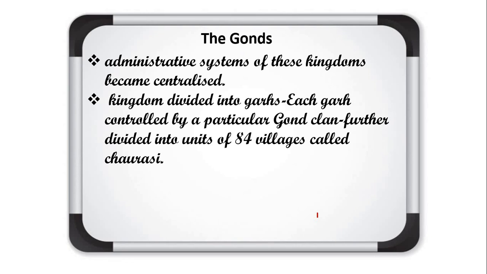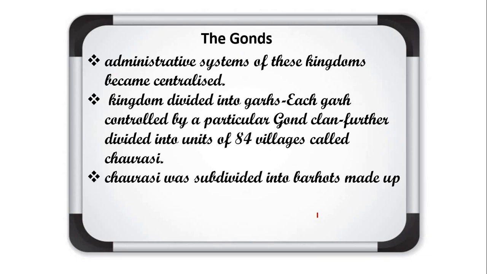I told you there were 70,000 villages, and they divided these 70,000 villages into groups of 84 villages, and each such group was known as a chaurasi. Understood? Like India is divided into states and states are further divided, in the same way Garha Katanga was divided into smaller units, and this 84-village unit was again divided into smaller units.